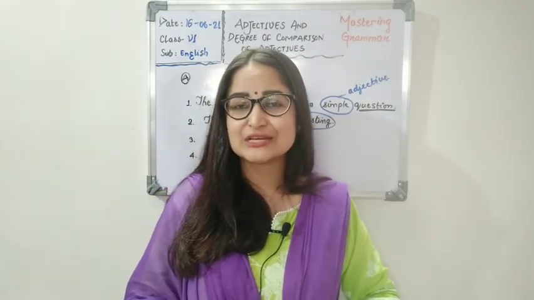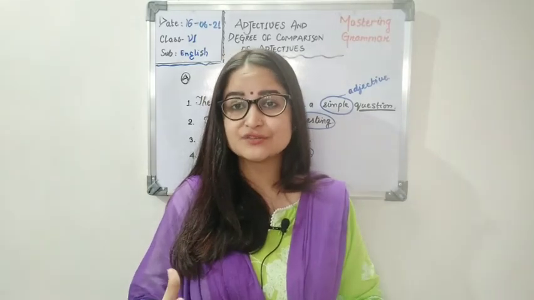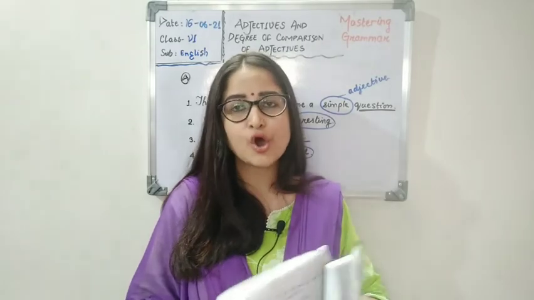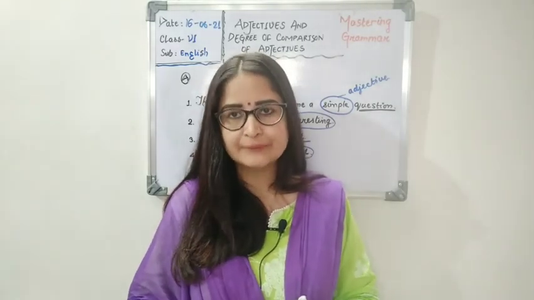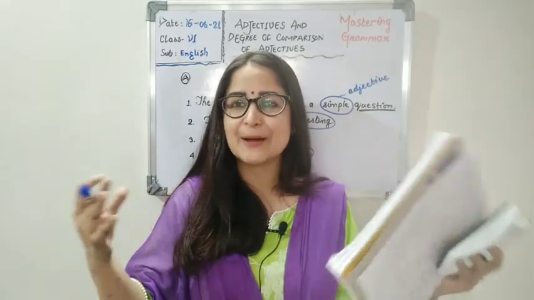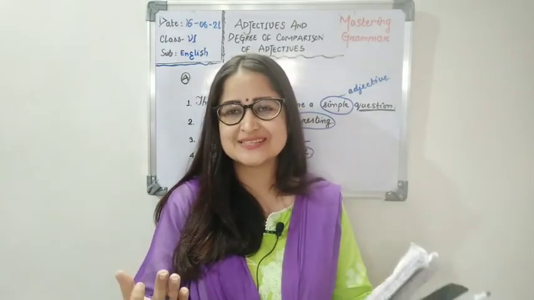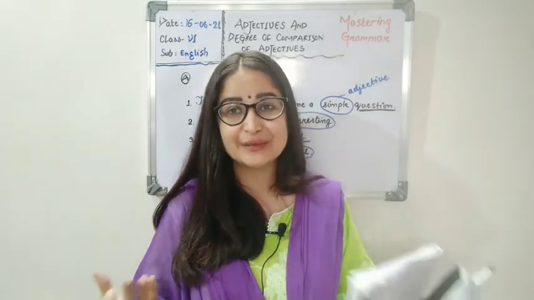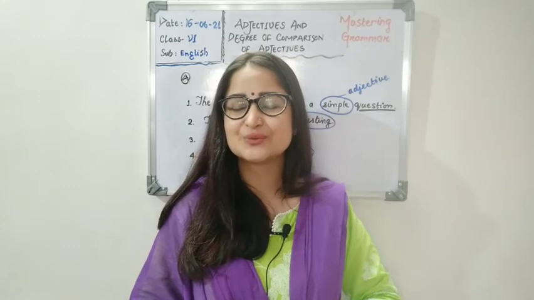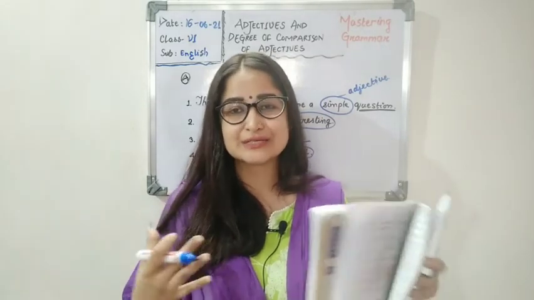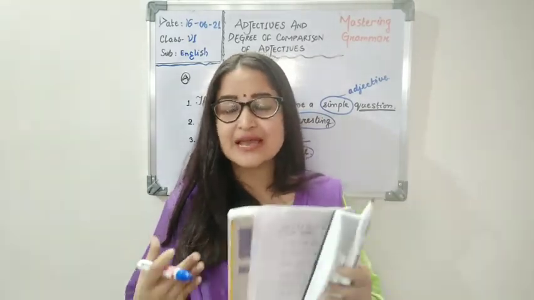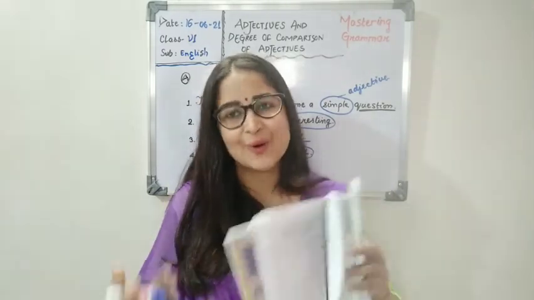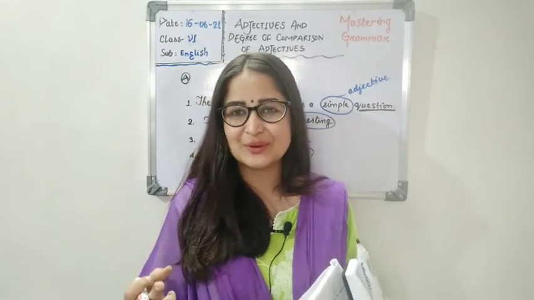Now children, from here we come to know about the first kind of adjectives, adjectives of quality. Adjectives of quality usually tell us about the quality and feature of a noun or pronoun. Like if I say the day is amazing, you students are awesome. So these words, awesome, amazing, lovely, beautiful, ugly, are all adjectives of quality because they describe the quality of the object or the noun or the pronoun. Okay, so I hope you understood this one.